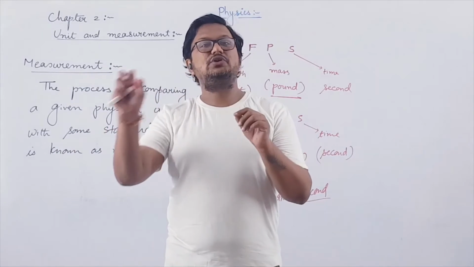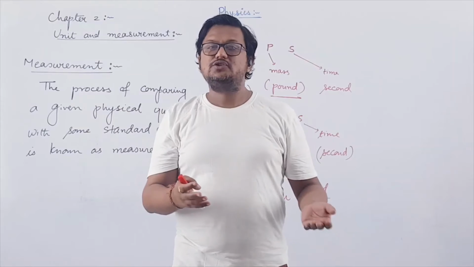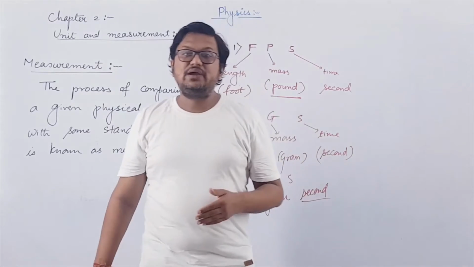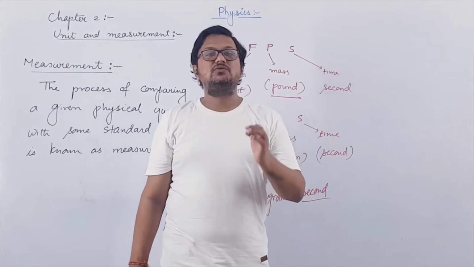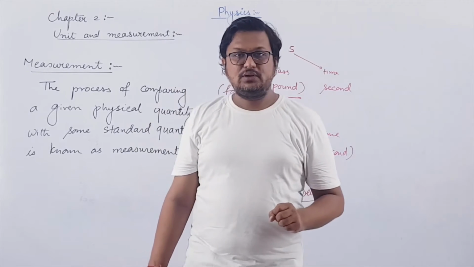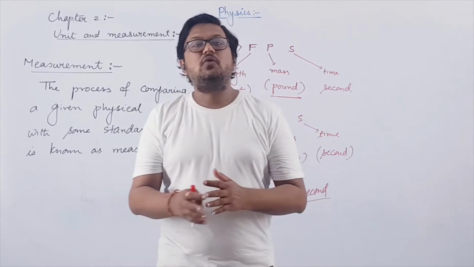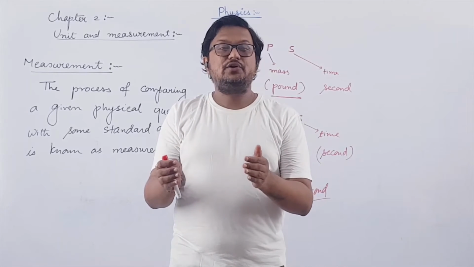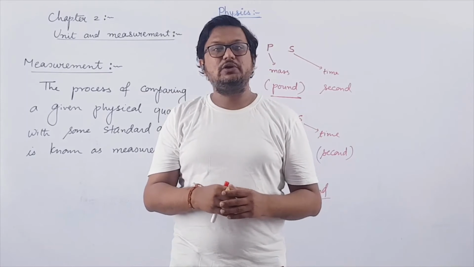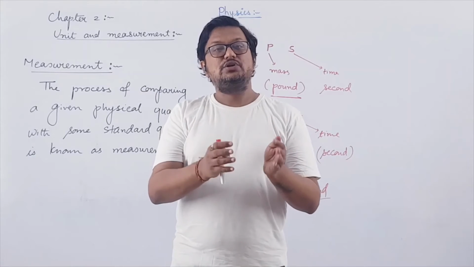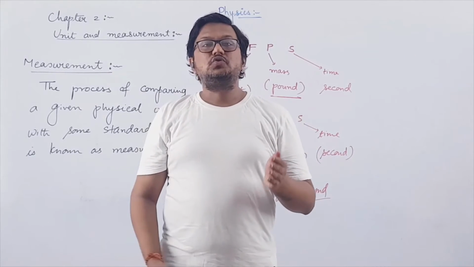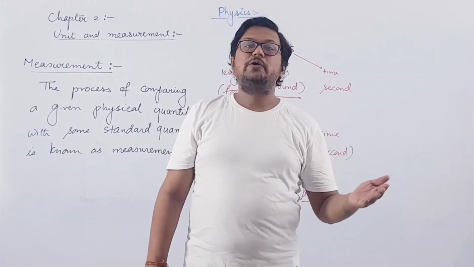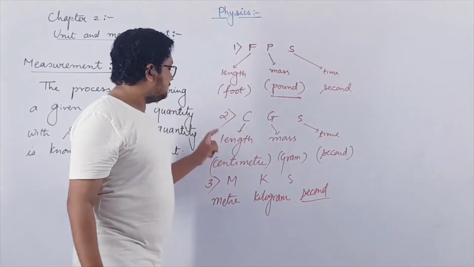So 5 and 2 zeros we are adding, so 500 centimeter. Quite simple, right? In the same way, if I ask you to give me 3000 gram of any material, and your measurement is only in kg, what will you do? You will give me that quantity of material as 3 kg, right? So here we are removing 3 zeros. So converting one unit into another was quite easy for these two unit systems.